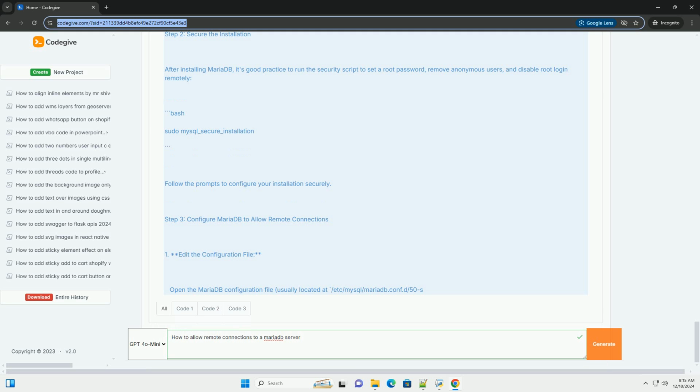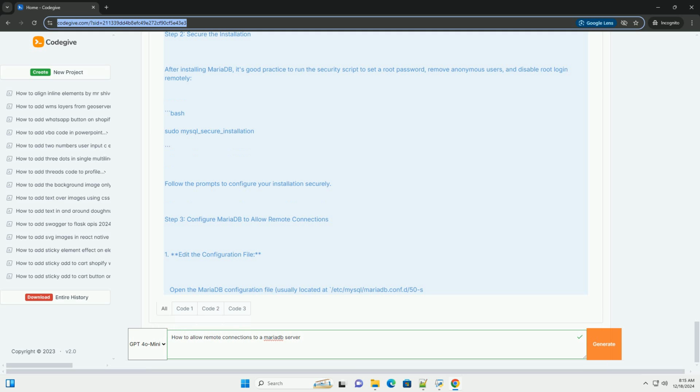Step 4. Configure firewall. If you have a firewall running, you need to allow traffic on the MariaDB port. Default is 3306. For UFW on Ubuntu/Debian: bash sudo ufw allow 3306/tcp. For firewalld on CentOS/RHEL: bash sudo firewall-cmd --permanent --add-port=3306/tcp, sudo firewall-cmd --reload.